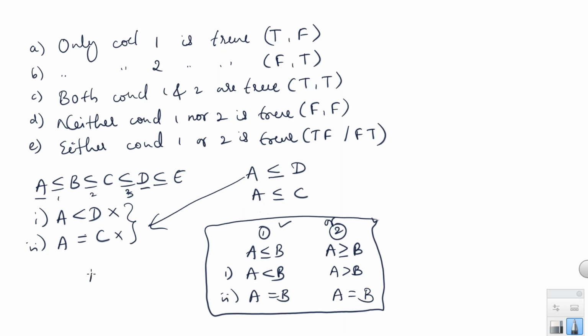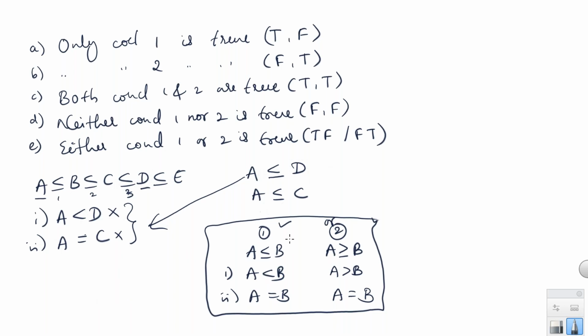Or if one is A less than C and one is A equal to C, in that case also it will be either one or two. But if both the conclusions have different terms, then the answer can never be either one or two. You got the difference, right?